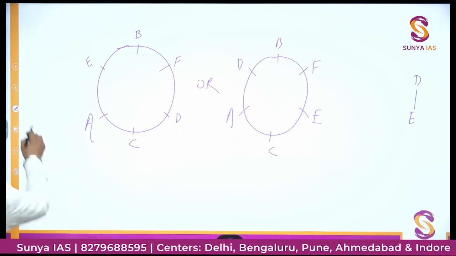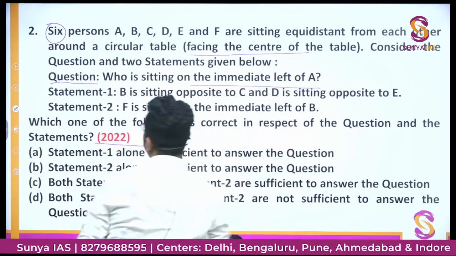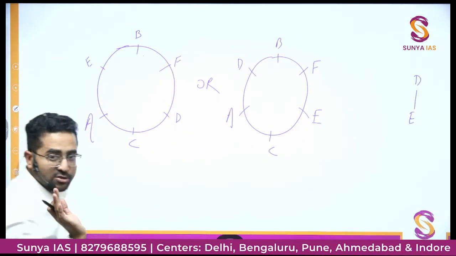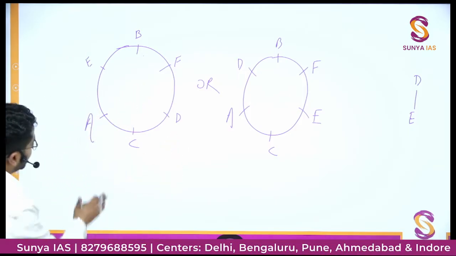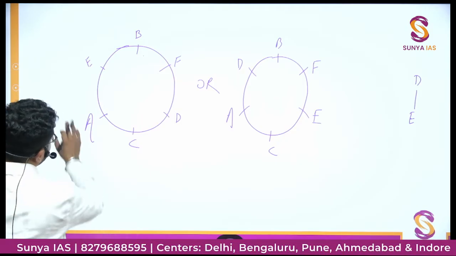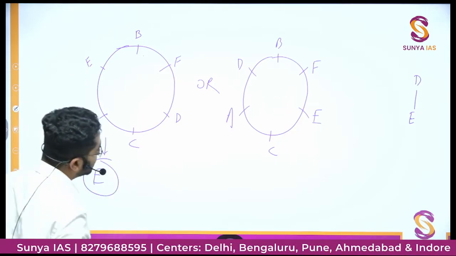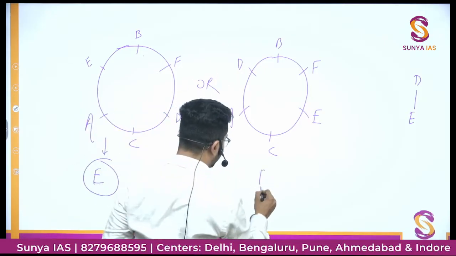Now the question is asked, who is sitting on the immediate left of A? So if we see, where is A? A is here. A is also sitting towards center. So left of A would be E. So in the first possibility, you see who is in the immediate left of A? E. So from here we get the answer as E. But if we see this possibility, we see that immediate left of A is D.